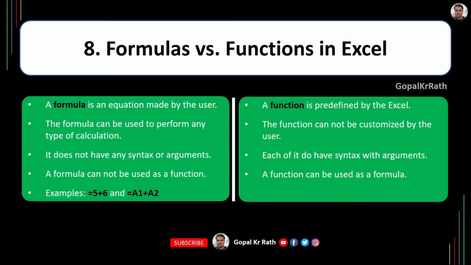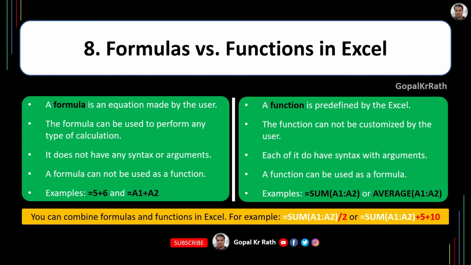Now let's take an example where 5 plus 6 is an example of a formula, or A1 plus A2, whereas function examples are the SUMIF function, AVERAGE function, COUNTIF function, and much more. The user can combine both formula and function in Excel. For example, SUM function divided by 2, or SUM function plus 5 plus 10, and so on.